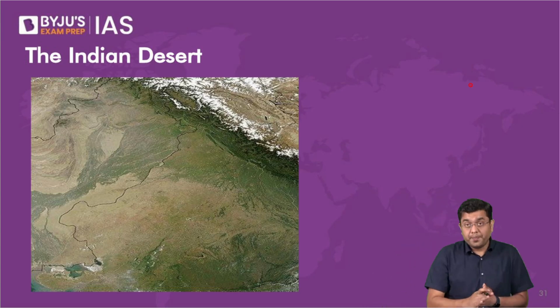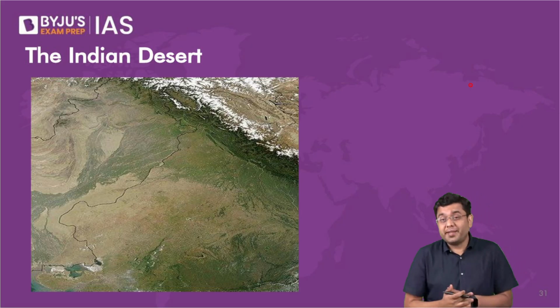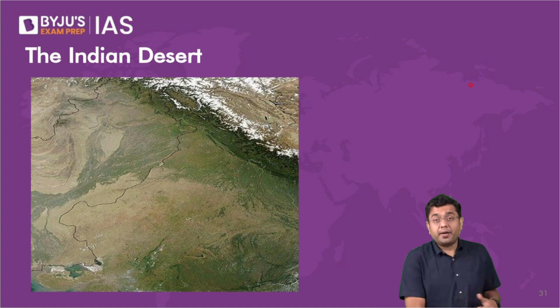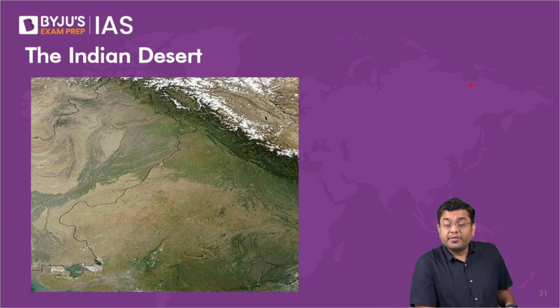Now, after this, we come to the Indian desert, or what is referred to as the Thar desert, in western Rajasthan. In some parts of Pakistan also, that is your Thar desert. This is also what is referred to in the local lingo as Marusthali. So what is this desert? Basically, it is a dry tropical desert. But why is it that this is a desert?